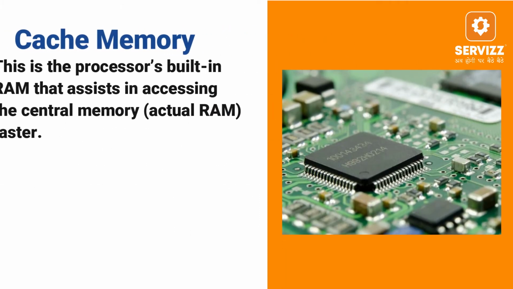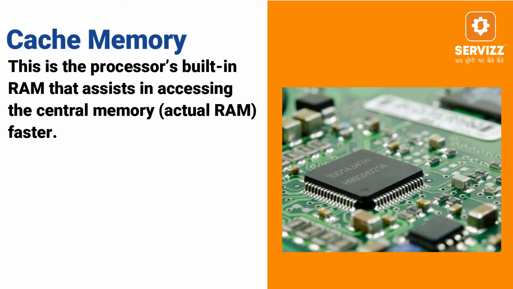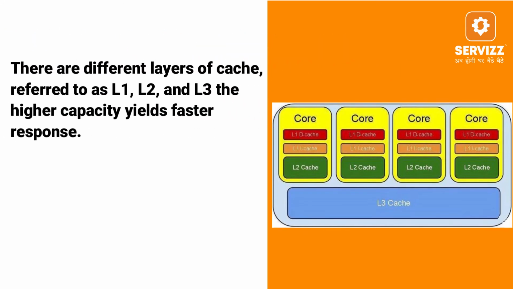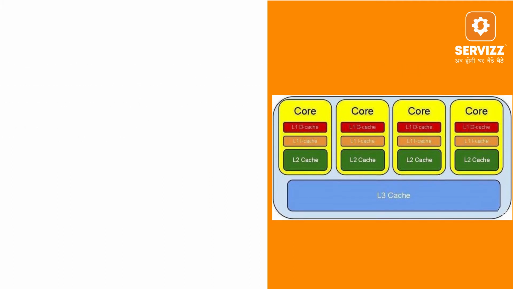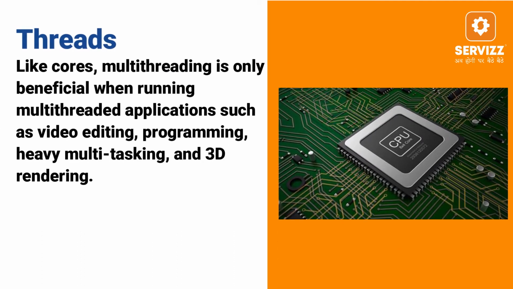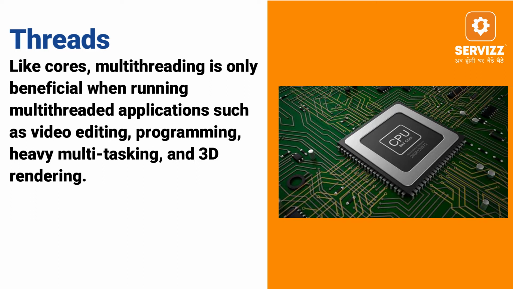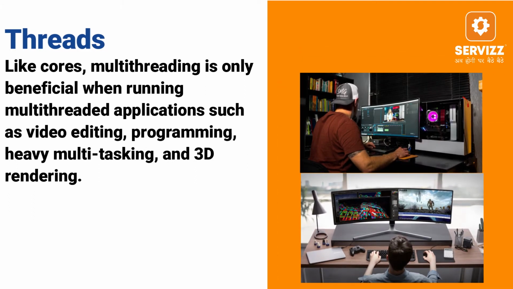Cache memory. This is the processor's built-in RAM that assists in accessing the central memory. Actual RAM is faster. There are different layers of cache referred to as L1, L2, and L3. The higher capacity yields faster response. Threads. Like cores, multi-threading is only beneficial when running multi-thread applications such as video editing, programming, heavy multitasking, and 3D